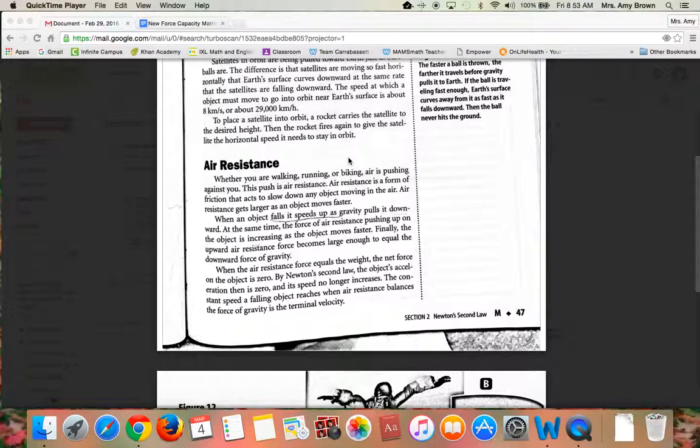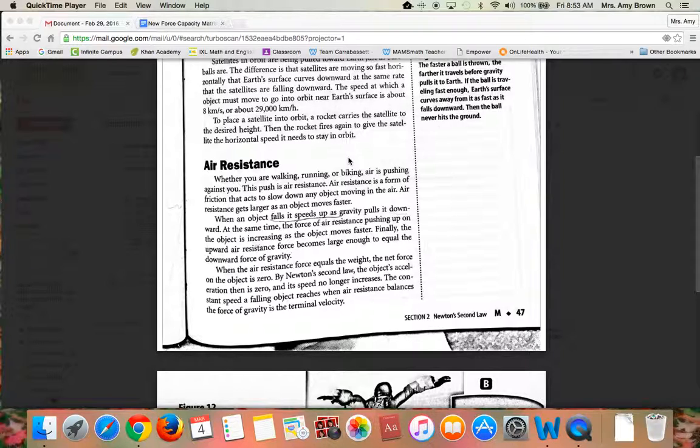When an object falls, it speeds up as gravity pulls it downward. At the same time, the force of air resistance pushing up on the object is increasing as the object moves faster. Finally, the upward air resistance force becomes large enough to equal the downward force of gravity. When the air resistance force equals the weight, the net force on the object is zero.